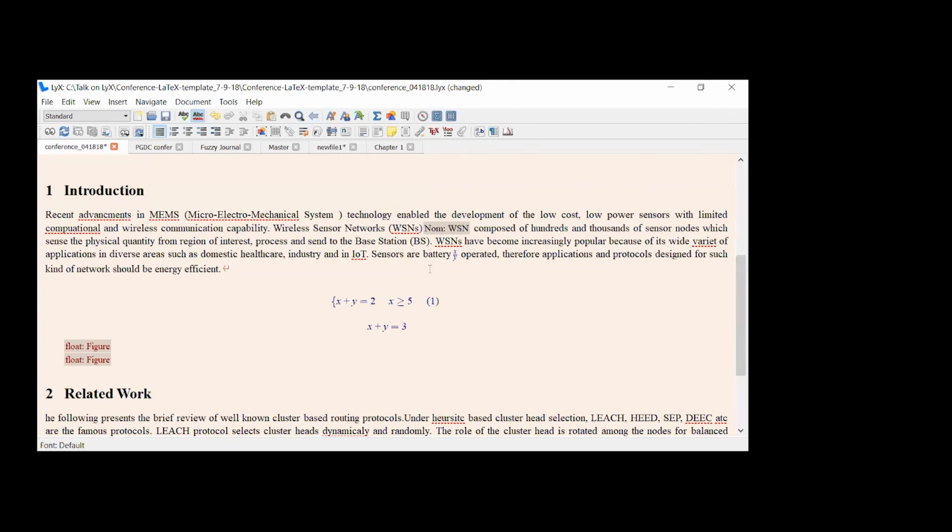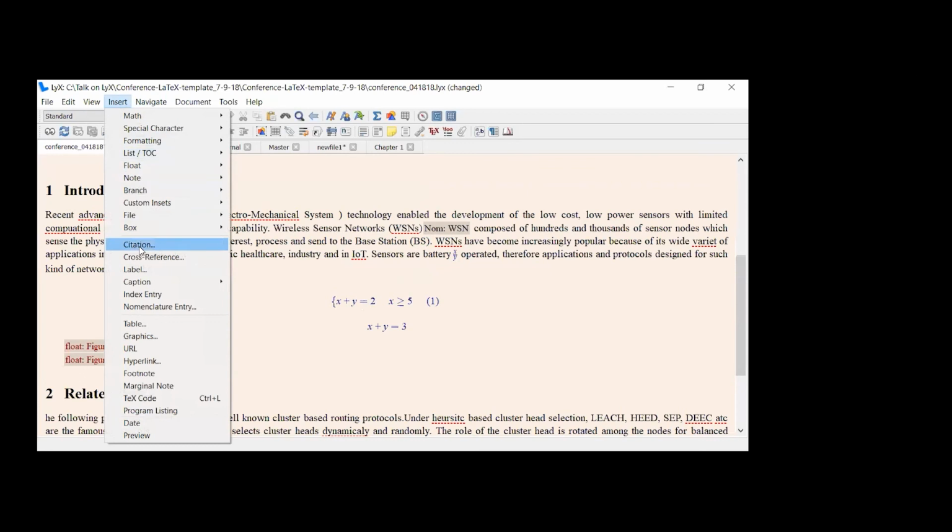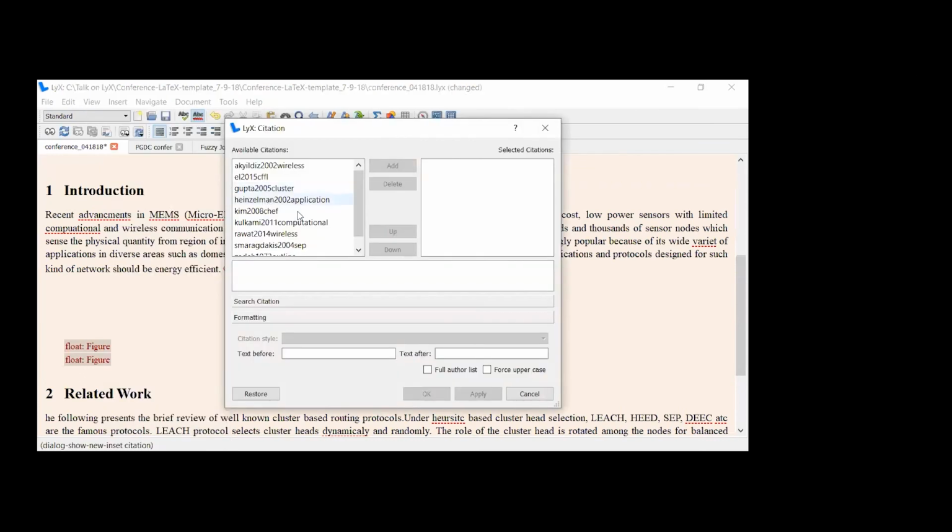Another thing: I don't remember which number citation is which, but I want to refer to a particular paper. Suppose you have generated a bib file, but you forgot which number is which paper. Suppose I want the third reference over here. What I can do is go to Insert, then Citations. Now whatever papers I referred to, whatever papers I gave in my bib file, all the paper headings will appear here. Clear? So I want to refer to this.